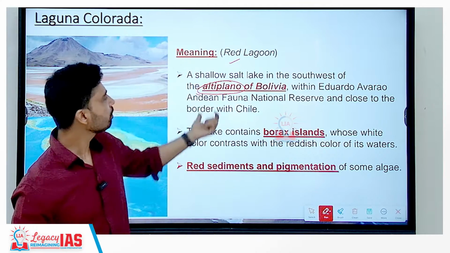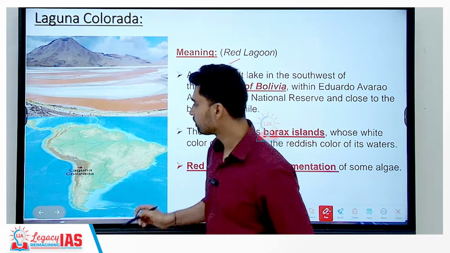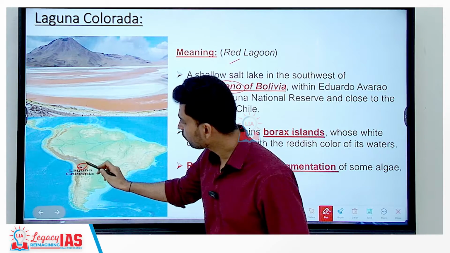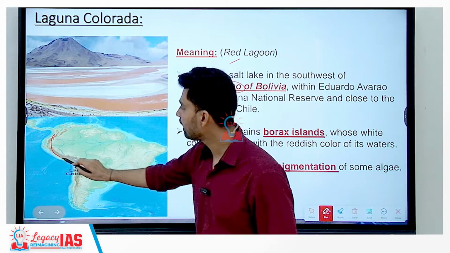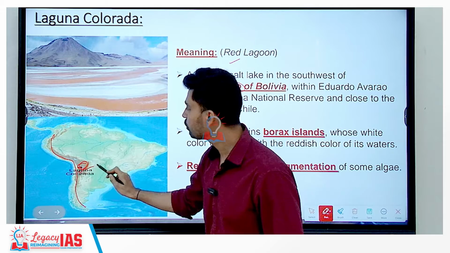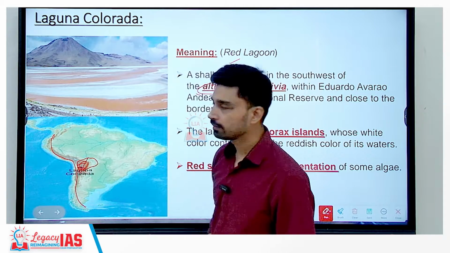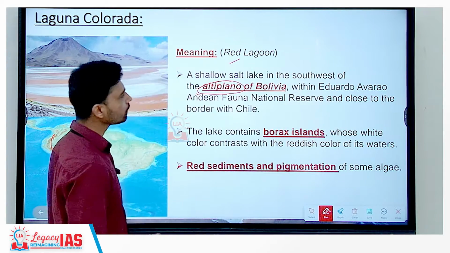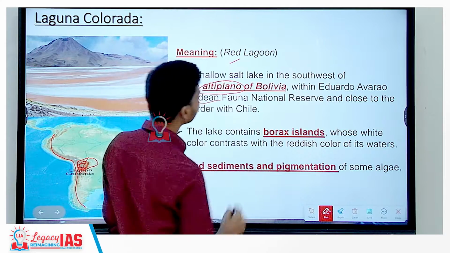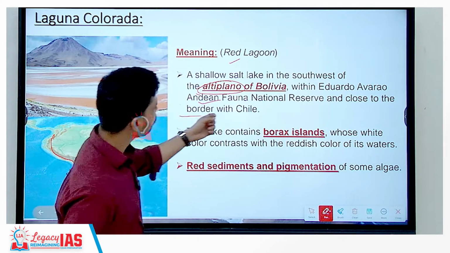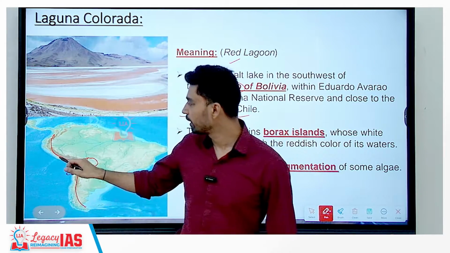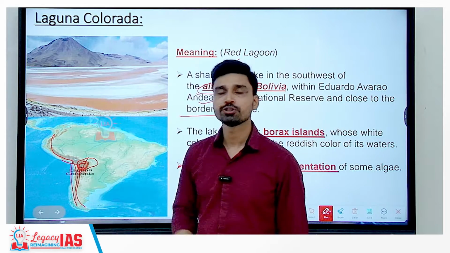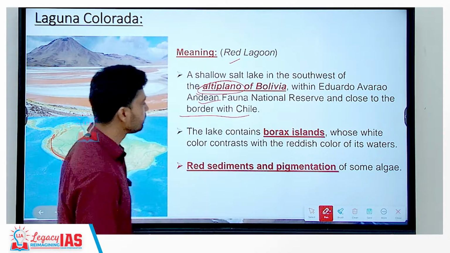So in the southwestern part of this Altiplano, if you look at this map here, this is the location of your Laguna Colorada. This entire range you can see is the Andes mountain range. Here you have the Altiplano, and then here you have this lake within Eduardo Avaroa Andean Fauna National Reserve, and it is also close to the border with Chile. Chile is a longitudinal country here on the western coast of South America. I am sure you must be knowing about that.